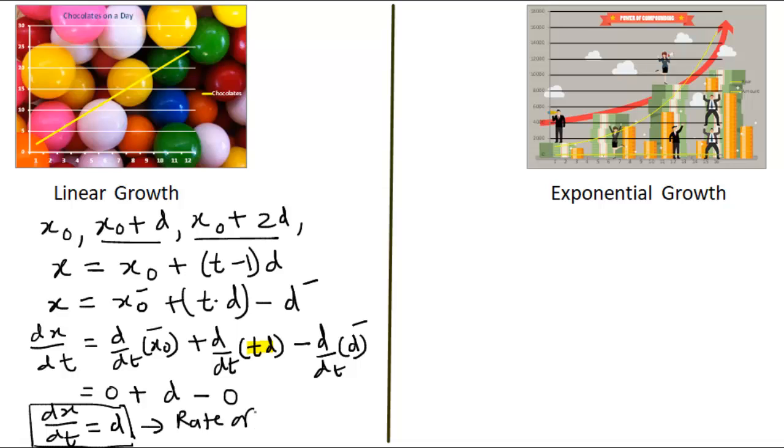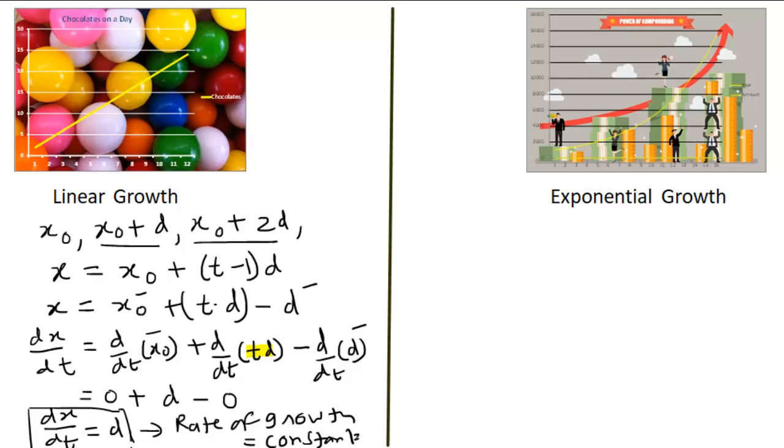Rate of change of chocolates, or rate of increase, let us use the proper word, the rate of increase or rate of growth. Rate of growth is constant. So this is the speciality of linear growth. Here the rate of growth is constant.